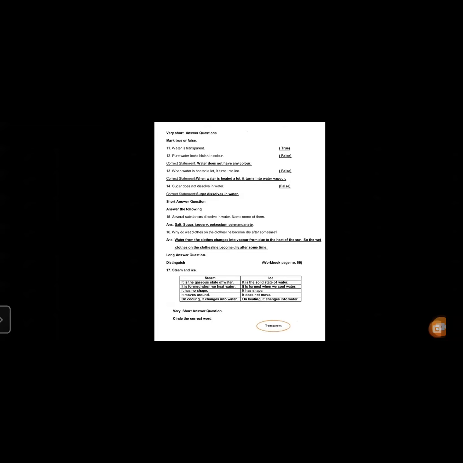Now you can see the true or false. Water is transparent. Is it true or false? True. Pure water looks bluish in color. False, because it is colorless. Water does not have any color. When water is heated, that we'll see tomorrow. Now, see other questions.